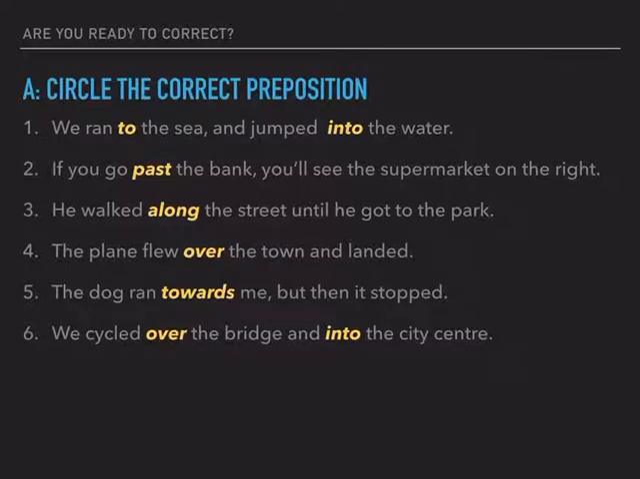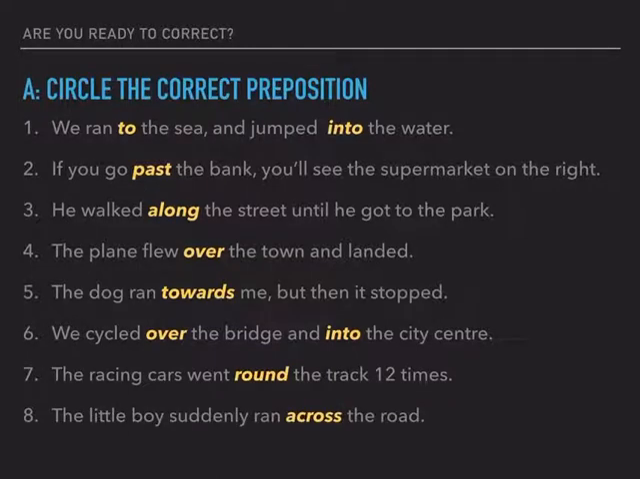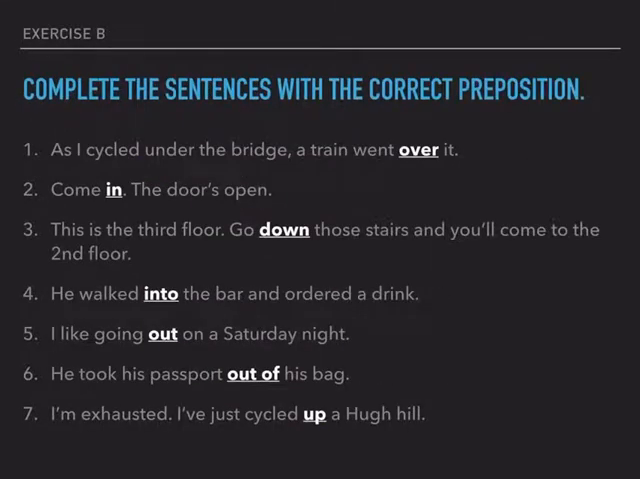Number 6, we cycled over the bridge and into the city centre. Number 7, the racing cars went around the track 12 times. And number 8, the little boy suddenly ran across the road. So that's exercise A. Let's look at exercise B. Complete the sentences with the correct preposition. So number 1, as I cycled under the bridge, a train went over it.